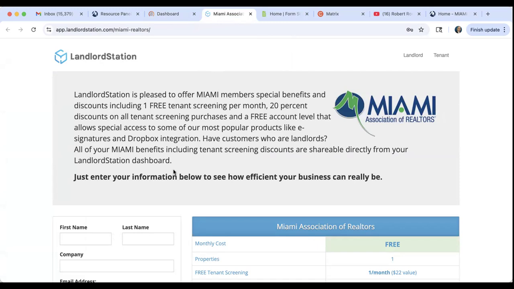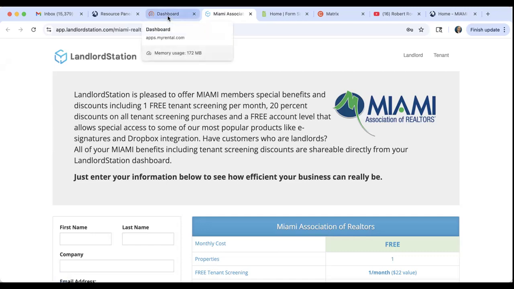But if you just need an electronic version of a rental application, both Landlord Station and RentSpree have a free version of a rental application. But they also have tenant screenings, which includes a full criminal background check nationwide. It also includes the credit reports and an eviction report.